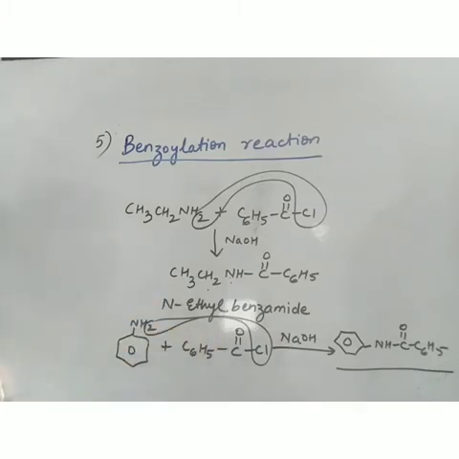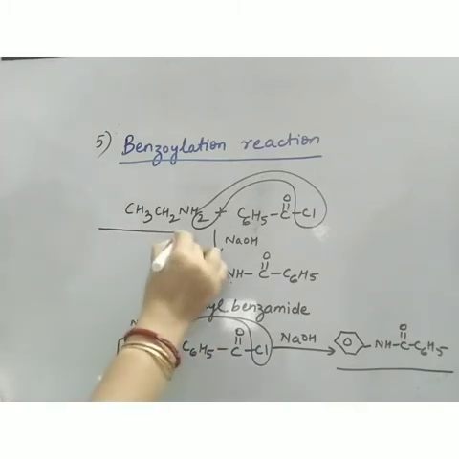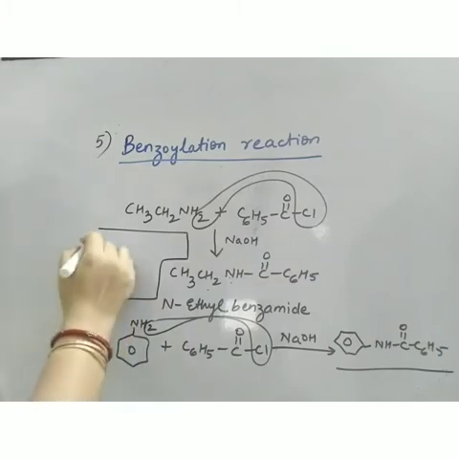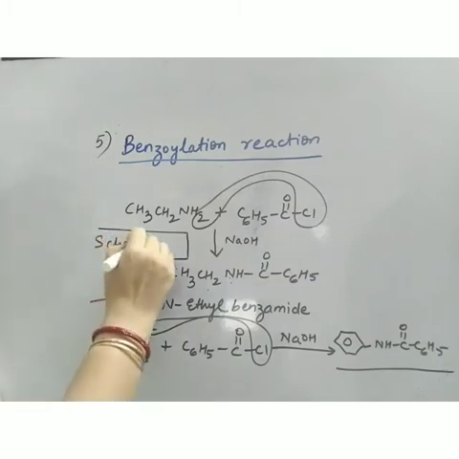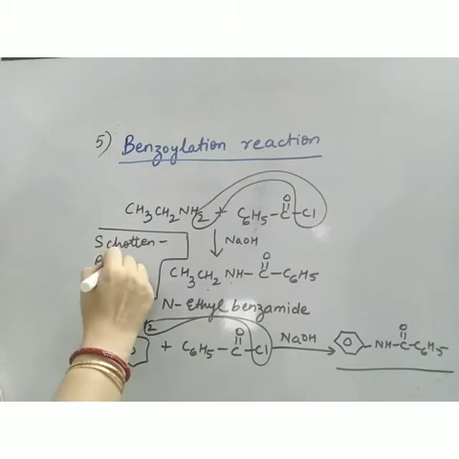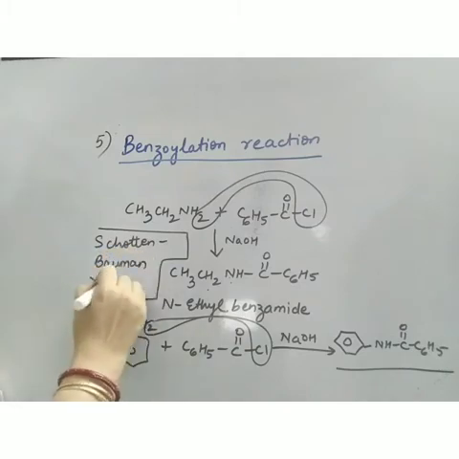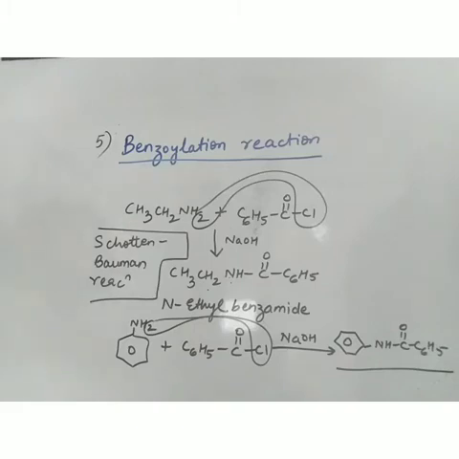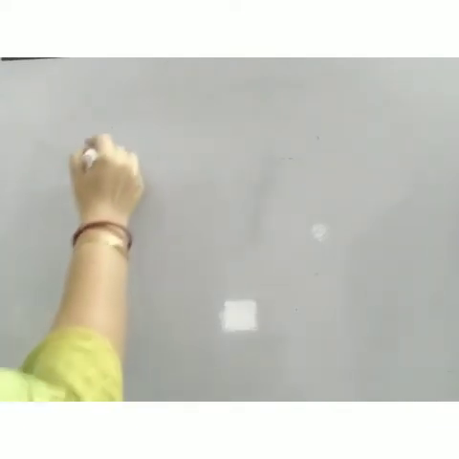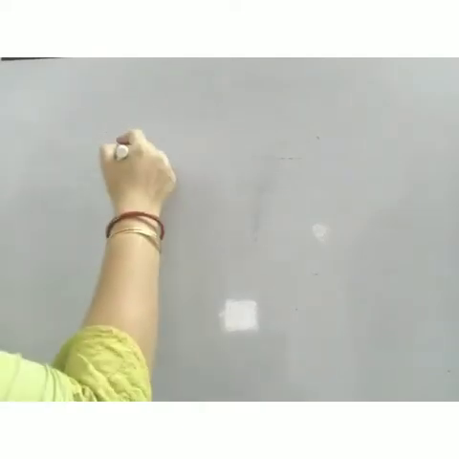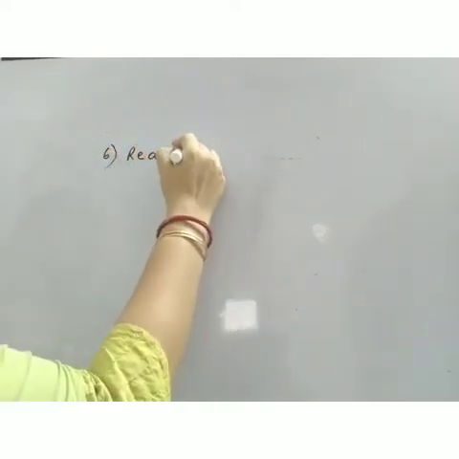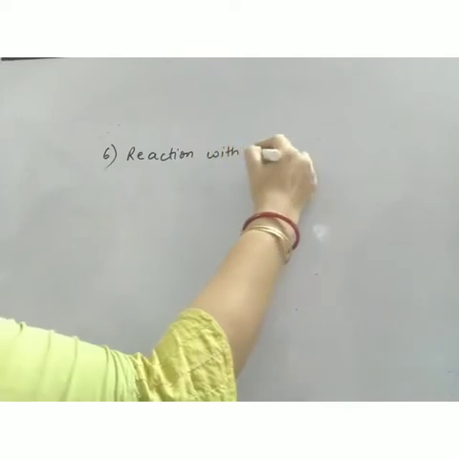And this is a name reaction and it is known as Schotten-Bowman reaction. The same reaction was there in phenol also. There was also benzoylation of phenol and it was also known as Schotten-Bowman reaction. Now the sixth reaction that we are going to discuss is very important, and that is the reaction with chloroform.